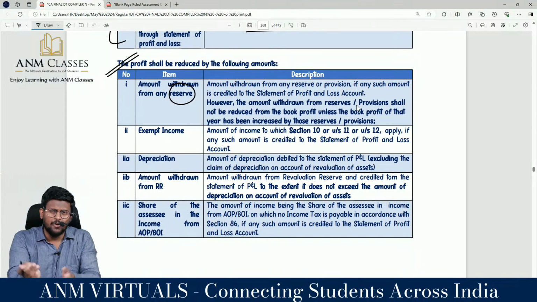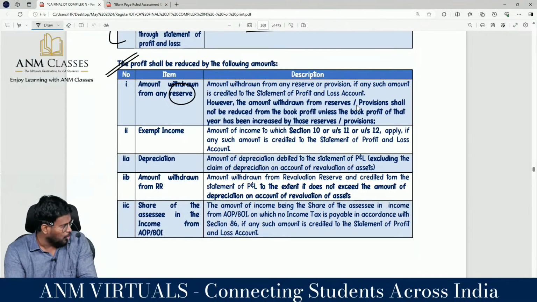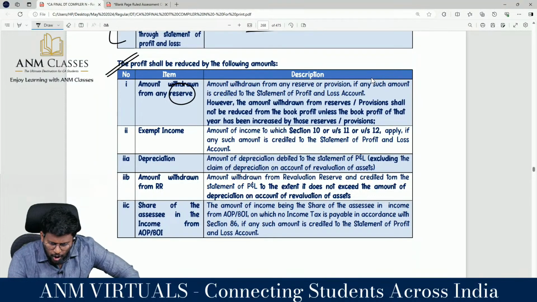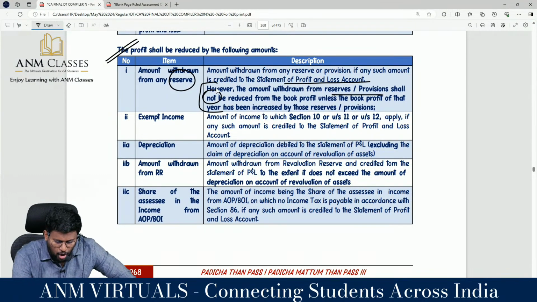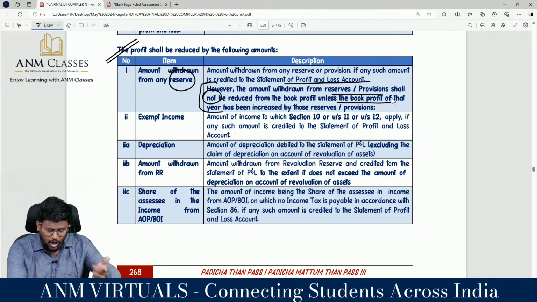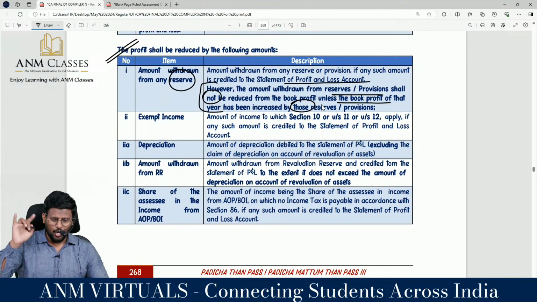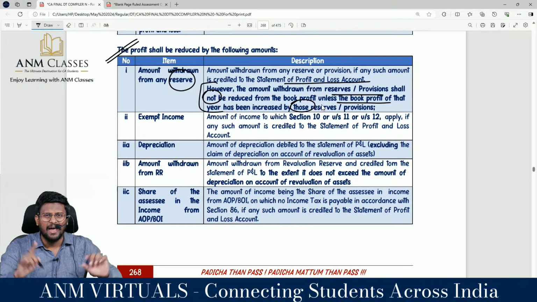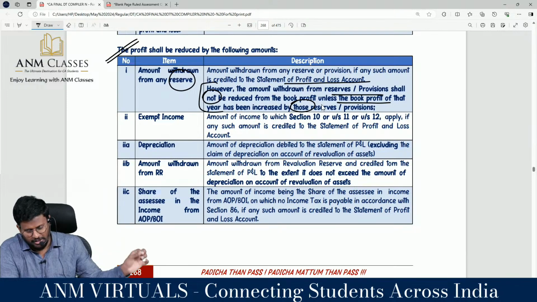All that increased net profit, if you suffer MAT, it will lead to double taxation. It should not happen. So amount withdrawn from any reserve or provision, if any such amount is credited to the P&L account. However, amount withdrawn from reserve or provision shall not be reduced from the book profit unless the book profit of that year has been increased by those reserves and provision. So you have to check what was the status in the year of creation. In the year of creation, if you have added back, my dear lovable students, then at the time of withdrawal, no need to include in the net profit.